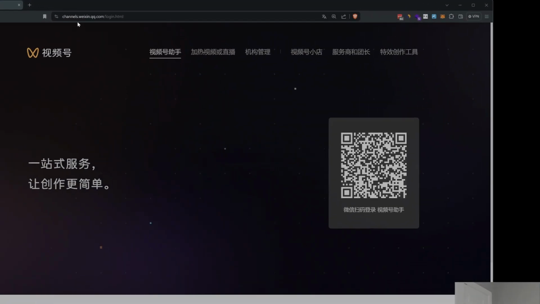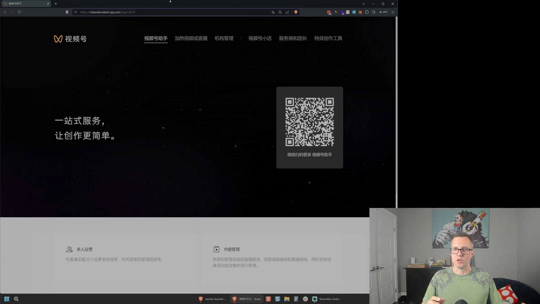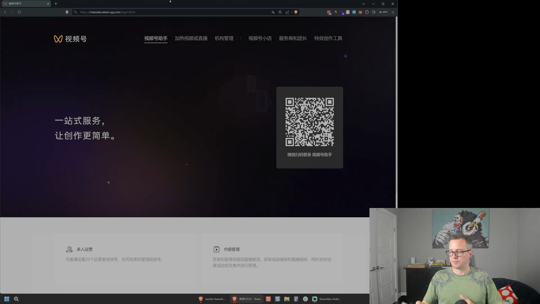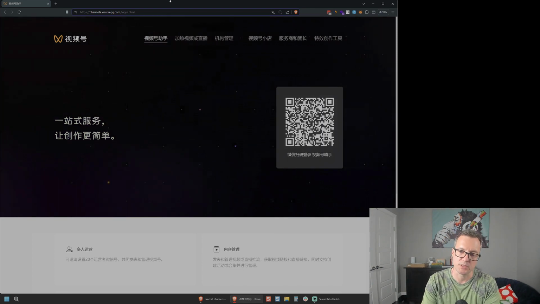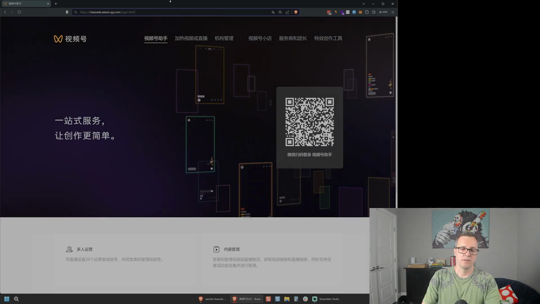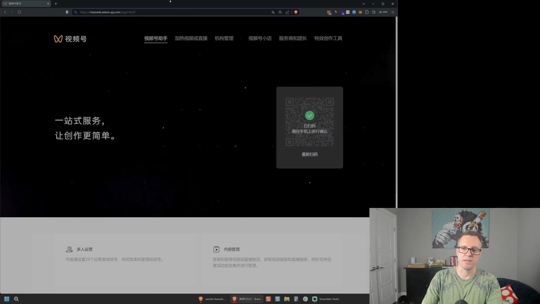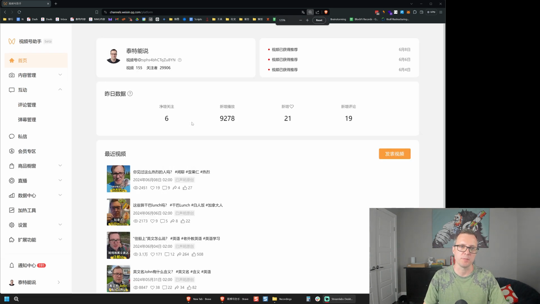And what this is, channels.weixin.qq.com. To log in, I need to scan the code. I can do this because my account is already linked with the channels account. So I'm just going to go ahead and do that with my phone. And then it'll ask me to confirm, and I do confirm. So here we are on the home page. Let me just zoom in a little bit here for you.